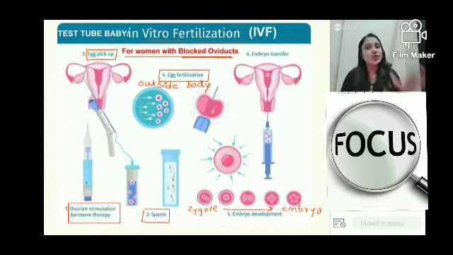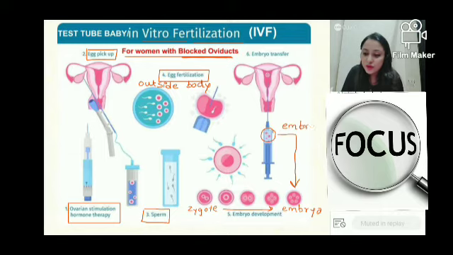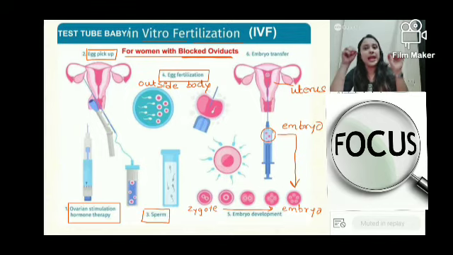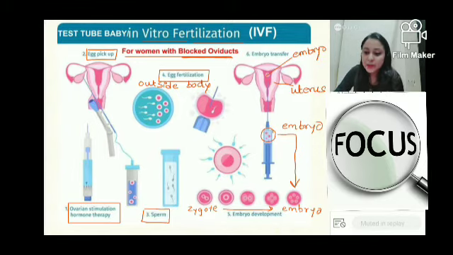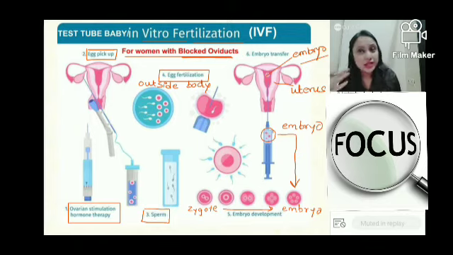Now that you have an embryo, with the help of a syringe you collect the embryo, and this embryo will then be put back into the uterus of the female. You have placed the embryo inside the uterus. Because you have put the embryo inside the uterus, it will grow, it will develop, and ultimately from this embryo you will have a full-fledged baby.